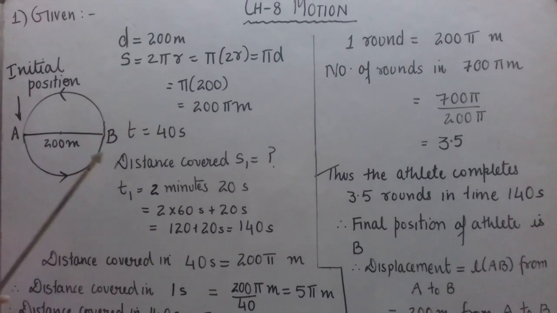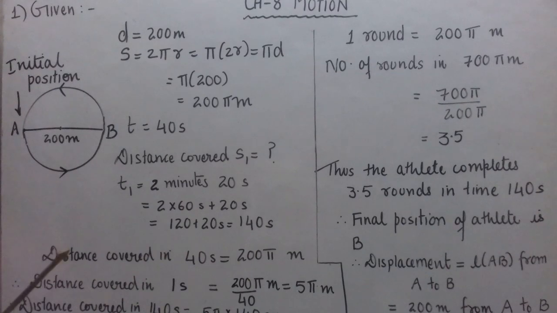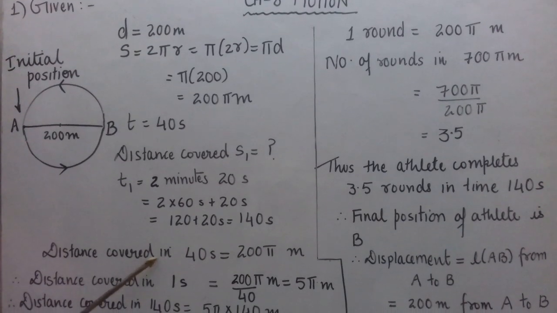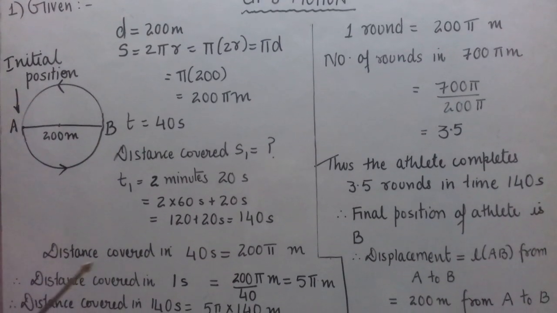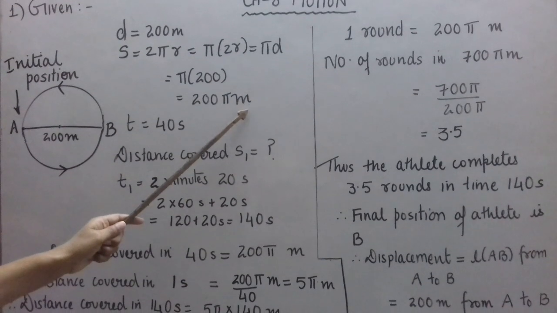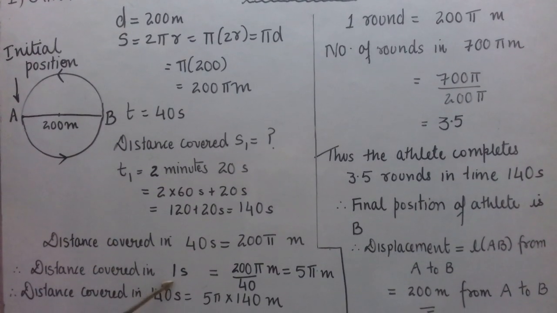Now let us try to find out distance covered in this time. Distance covered in 40 seconds, that is for one round, is how much? 200 pi meters. So what will be the distance covered in 1 second?